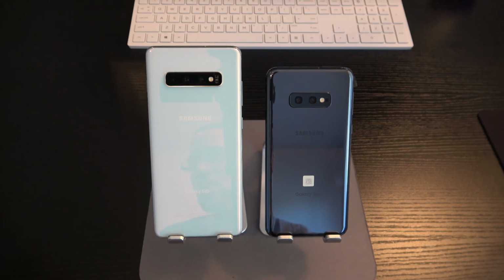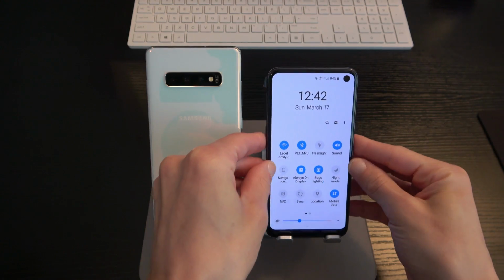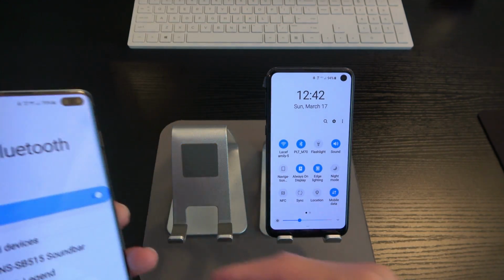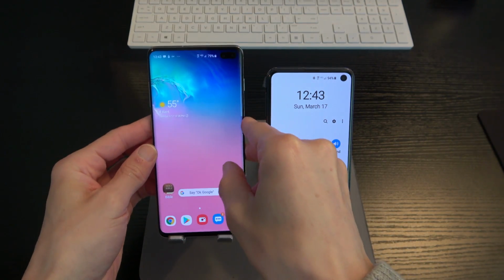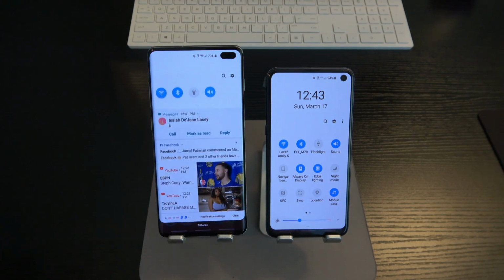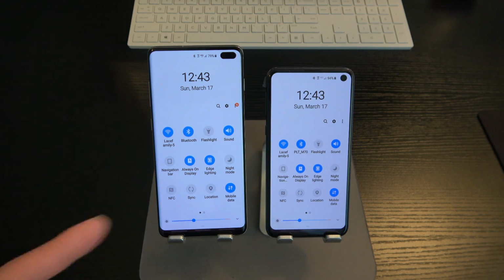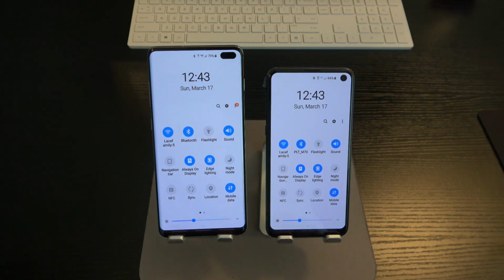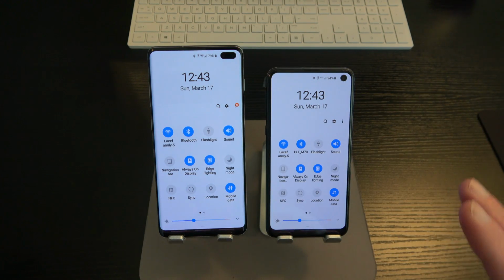Is that a big deal, ladies and gentlemen? Not to me. That is not a big deal to me at all whatsoever. So again, the reason for this video is because I'm like, okay, the difference in cost, like I said, the S10e being $750, the S10 being $900, and then the S10 Plus being $1,000. If you decide to pick one or the other, whether it be the S10 or the S10 Plus, ask yourself, considering what the S10e is offering, the S10e is the same device. There's no drop off really.